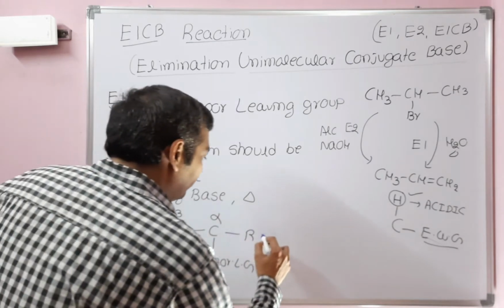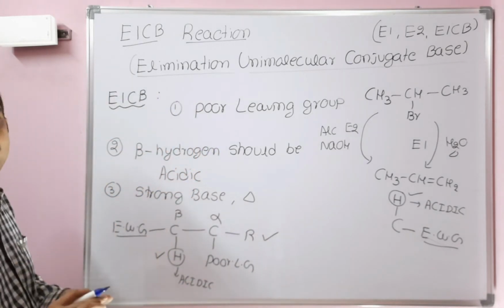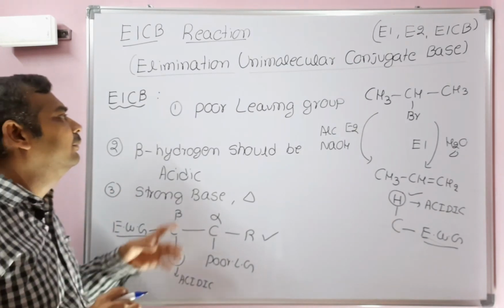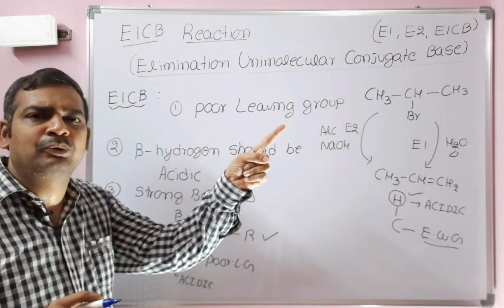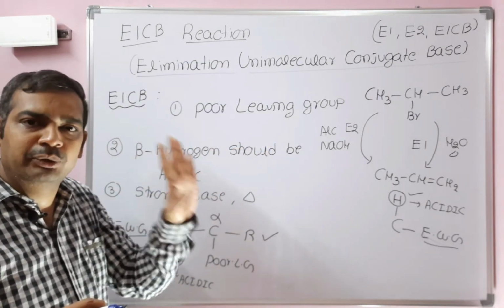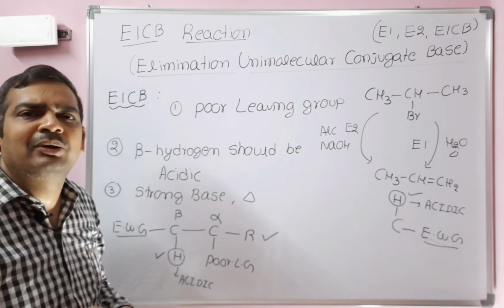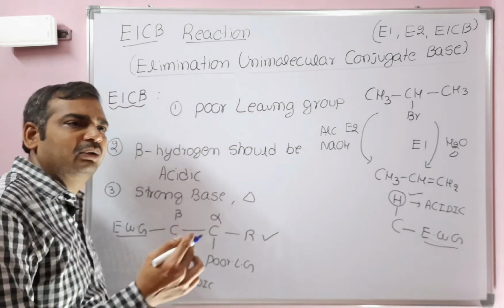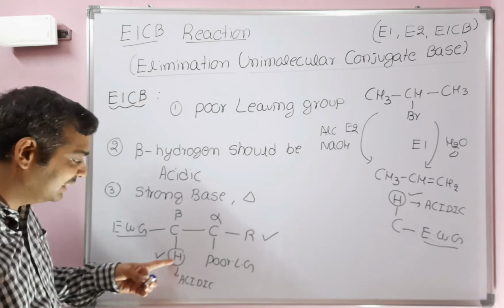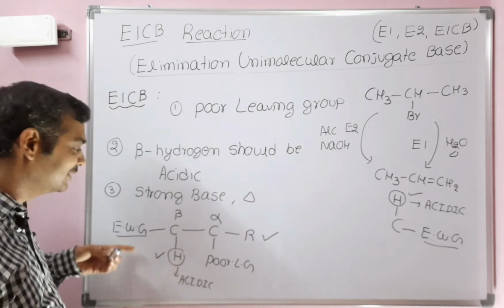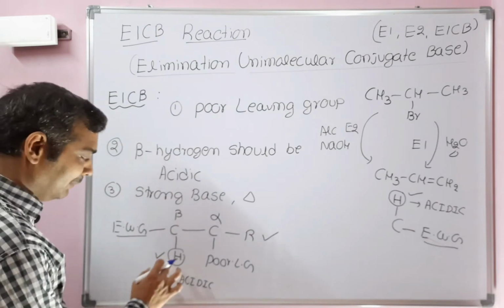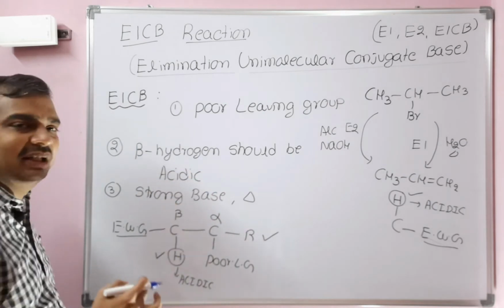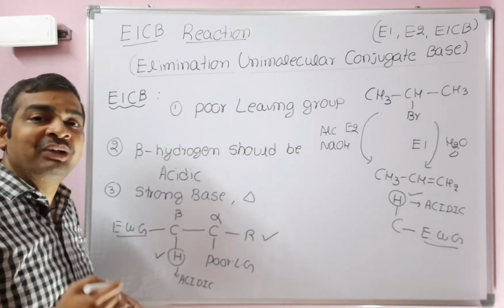Now this type of compound will undergo the E1Cb reaction. Normal alkyl halides will not undergo the E1Cb reaction. To undergo the E1Cb reaction, the first condition is a poor leaving group. The second condition is that the beta hydrogen should be acidic. The particular hydrogen is acidic only when the hydrogen-attached carbon is attached to an electron withdrawing group. So with a poor leaving group, an acidic beta hydrogen, a strong base and high temperature, the compound will undergo the E1Cb reaction.